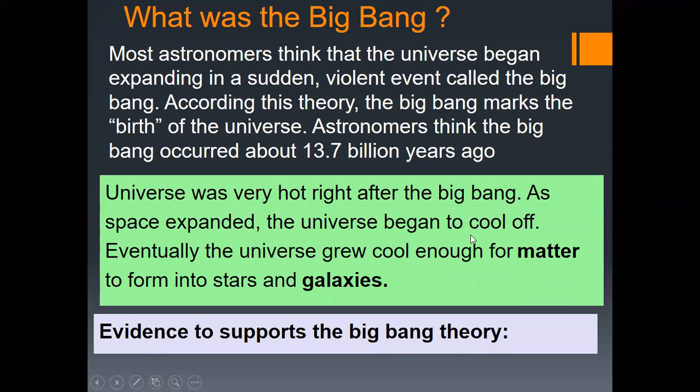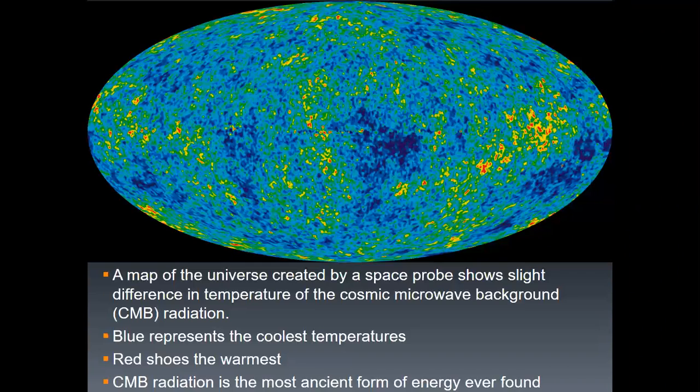The universe was very hot right after the Big Bang. As space expanded, the universe began to cool off. Eventually, the universe grew cool enough for matter to form into stars and galaxies. Evidence to support this Big Bang theory is